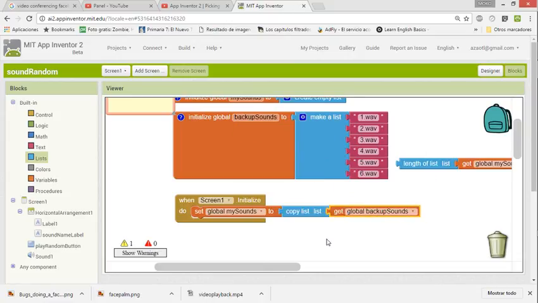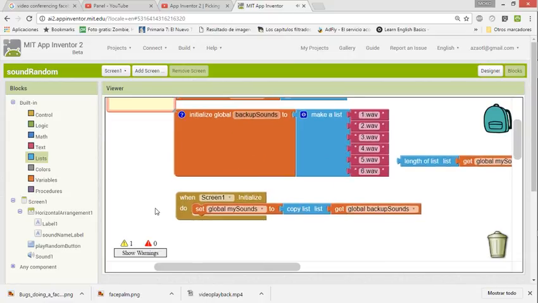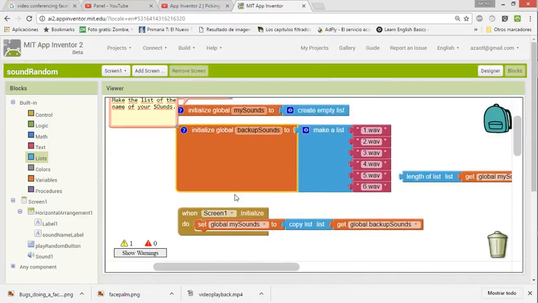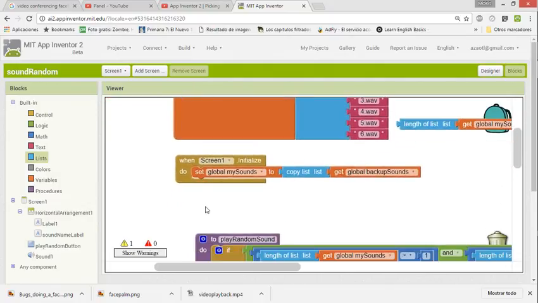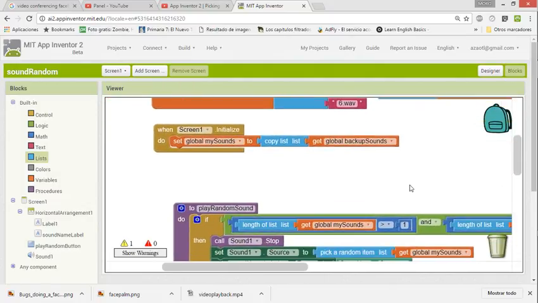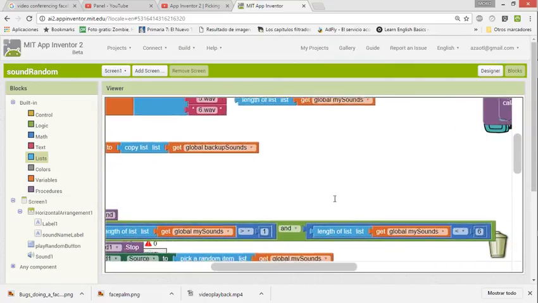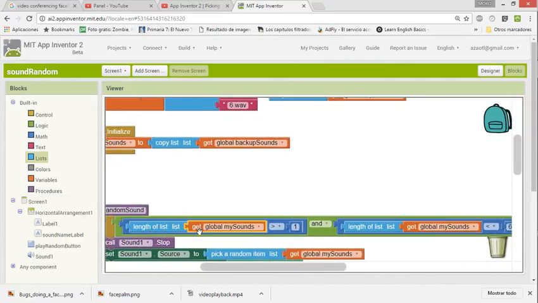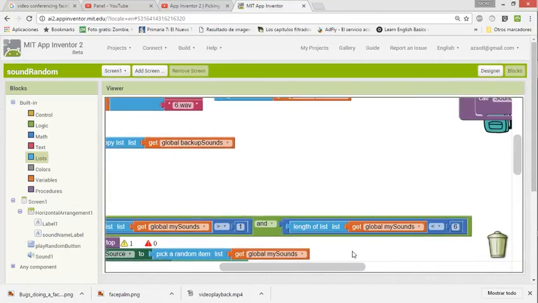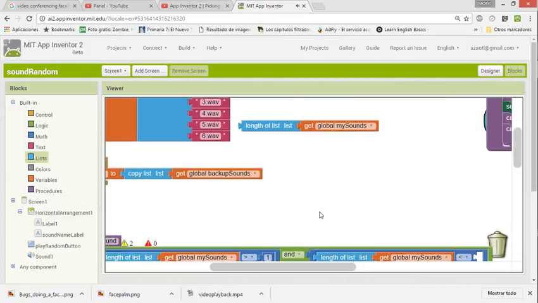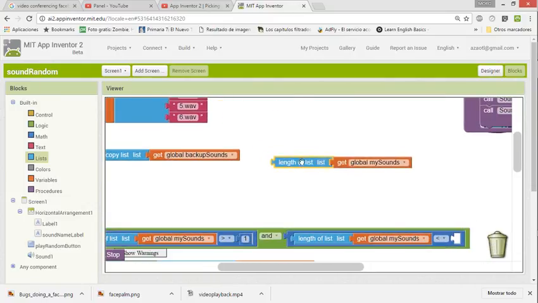And in that case, the backup sounds will always be full. We are not going to remove anything from here. And then we have this list that is like a temporary list. Well, now everything stays the same, except for this thing. We need to check that the length of the list, global my sounds, is more than 1, and the length of the list is less than this one, the length of the backup sounds, so the original.